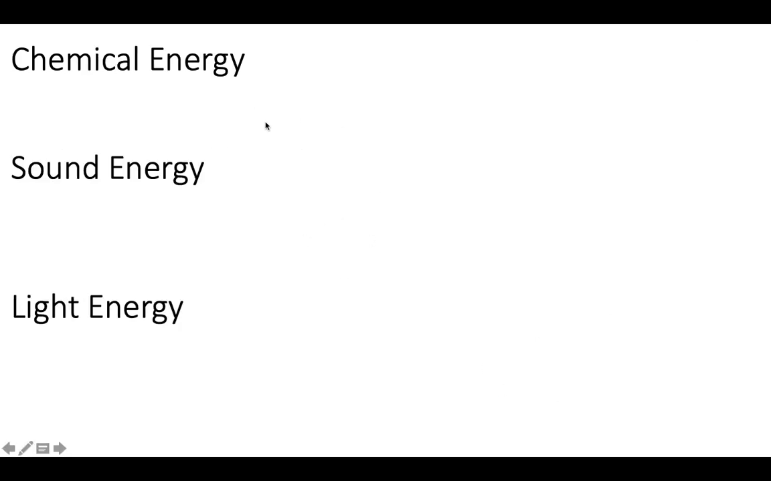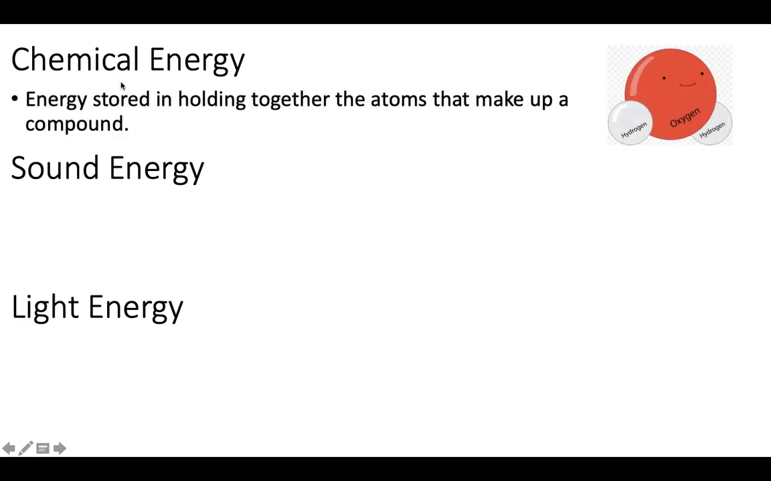Okay, some more types of energy here. Chemical energy. Chemical energy is energy stored in holding together atoms that make up a compound, like water, right? So you've got two hydrogens bonded to oxygen, and that's water. And so bonding, there's energy involved in bonding.